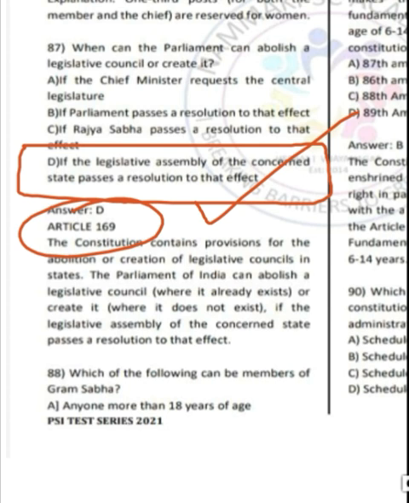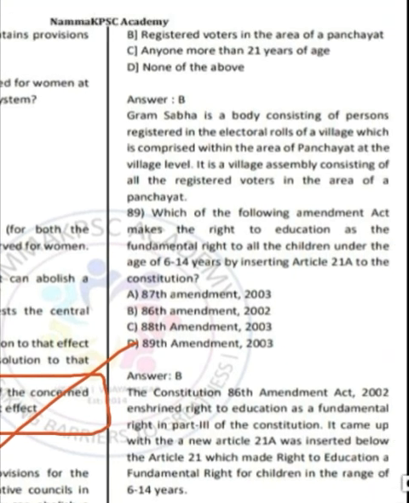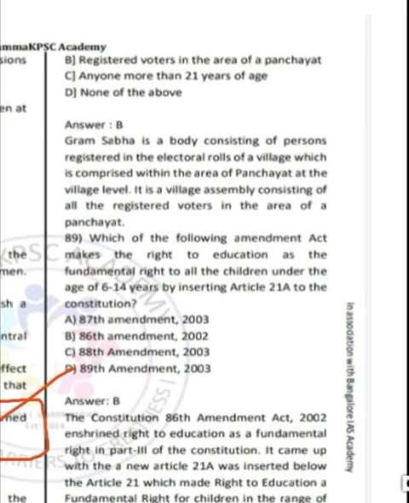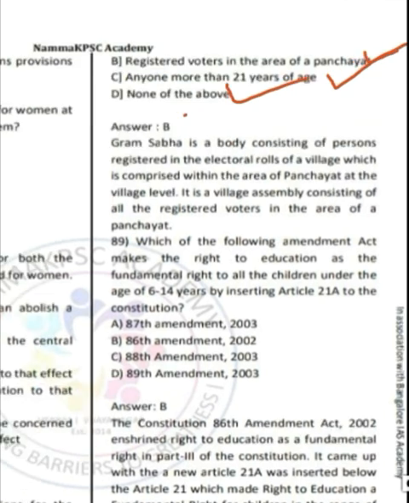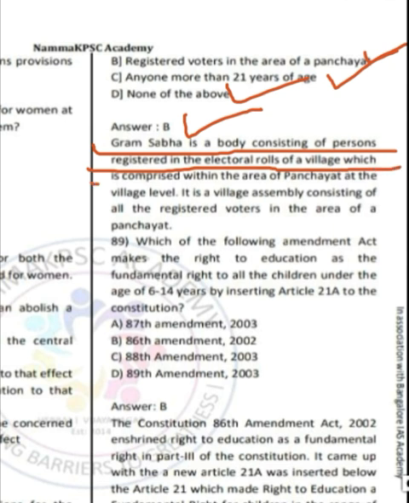Question number 88, which of the following who can become the member of Gram Sabha? Options are option A, anyone more than 18 years of age. Option B, registered voters in that area of panchayat. Option C, anyone with more than 21 years of age. And option D, none of the above. So correct answer is option B. So Gram Sabha is a body consisting of persons registered in the electoral rolls of a village which is comprised within the area of panchayat at village level.